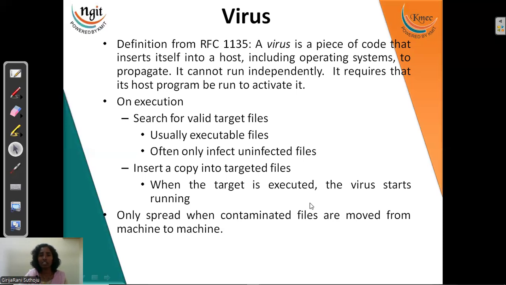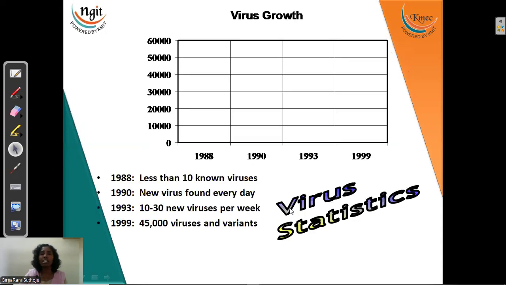When the target is executed, the virus starts running. When the target is executed, the virus starts running means when our system is applicable, it will start deleting some files in our system. It will start updating a replica of our system, I mean, a replica of one file called abc.txt. So all the files will be contaminated in our system.